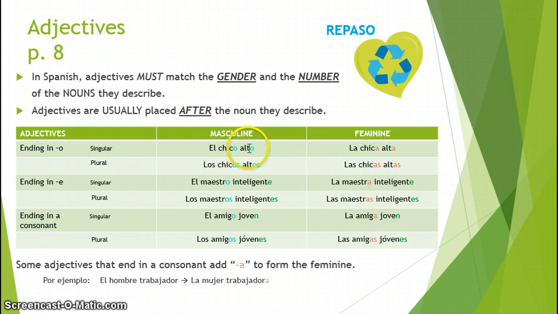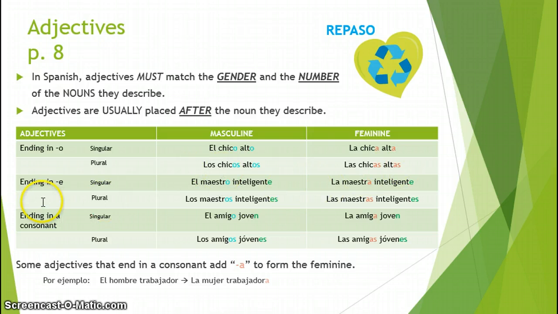So my adjective follows. If it's a girl, I have to have agreement or concordancia, la chica alta. So my ending changes to match my noun. Even when it's plural, this is something that's different from English. I would say the tall girls. I don't say the talls girls in English. However, in español, we have to have everything agree. What I do to one, I must do to the other. Los chicos altos, las chicas altas.